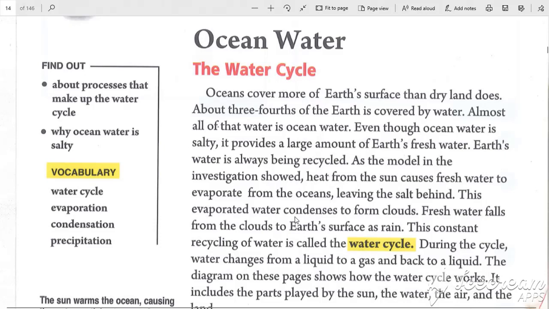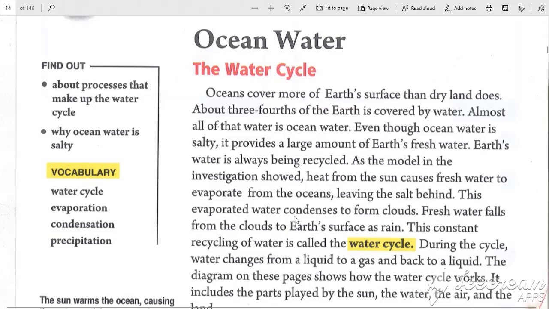Students, you know that oceans cover more of Earth's surface than dry land does. About 3/4 of the Earth is covered by water. Almost all of that water is ocean water, and even though ocean water is salty, it provides a large amount of Earth's fresh water.